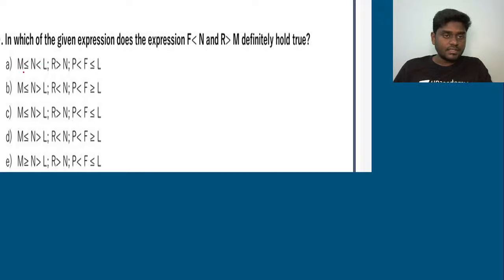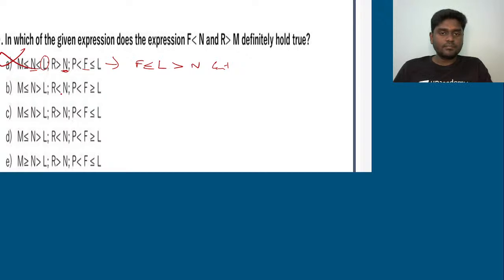So if you go for the first option, whether F is lesser than N. F is here, and N is here. If you try, the bridging letter will be possibly what actually? With F you have P and L. L is again here as well, right? So I can take the bridging letter to be L. So from this I can say F less than or equal to L, L greater than N. So you cannot determine. First option gets ruled out.